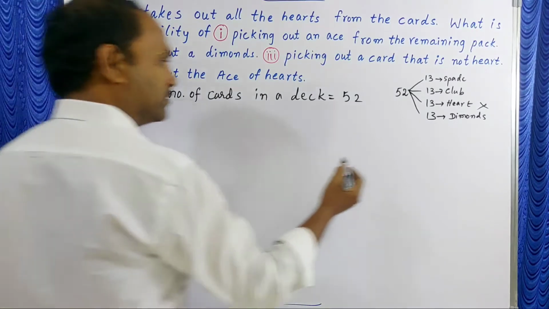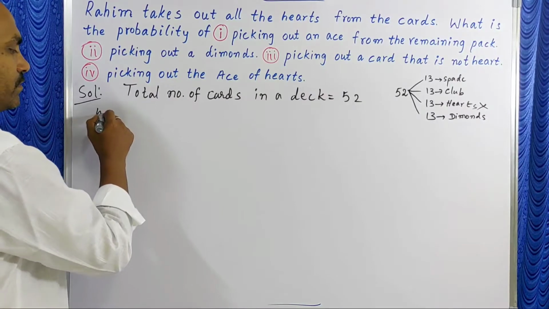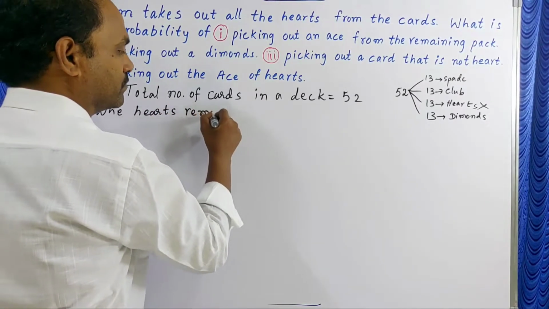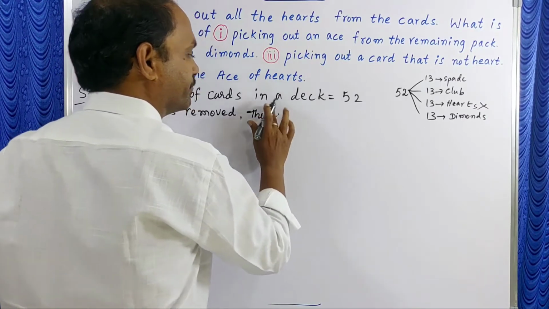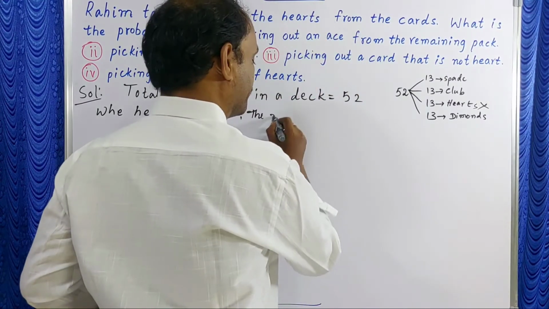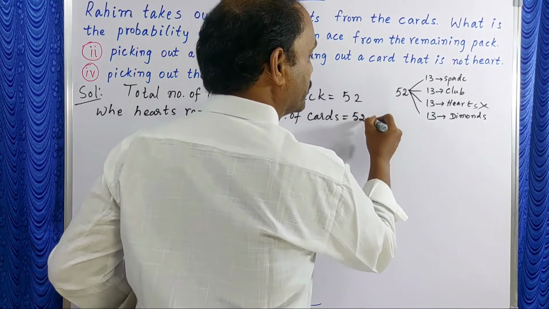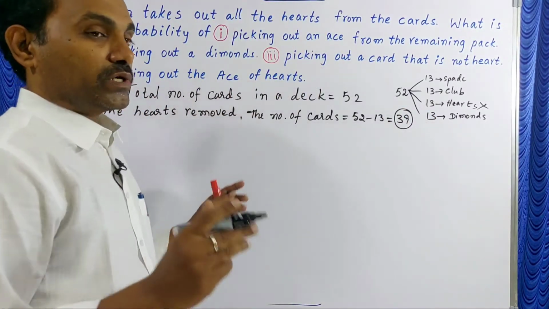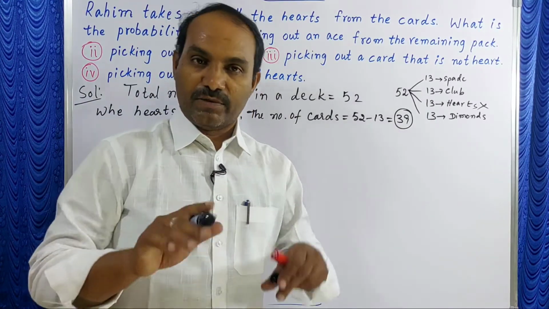So, hearts removed. What are the remaining cards? When hearts are removed, the number of cards is equal to 52 minus 13. 39 cards are there. Means the total number of cards now in this problem is 39, not 52. Why? Because hearts are removed.